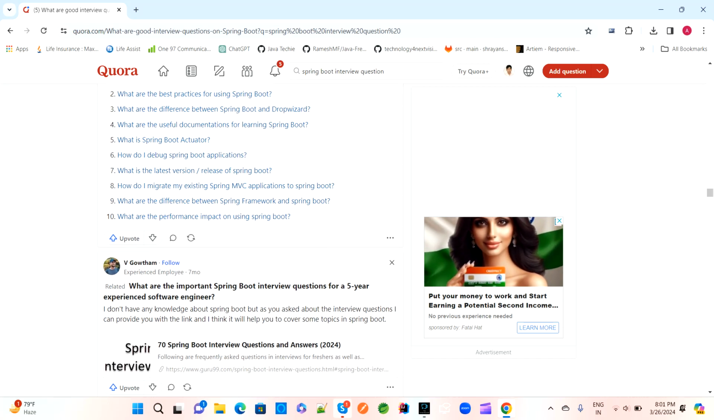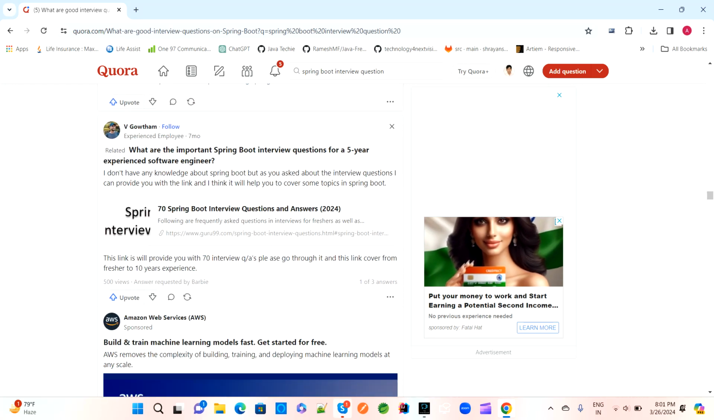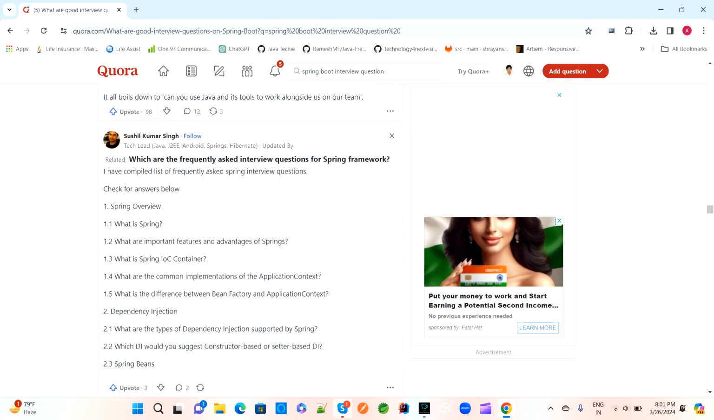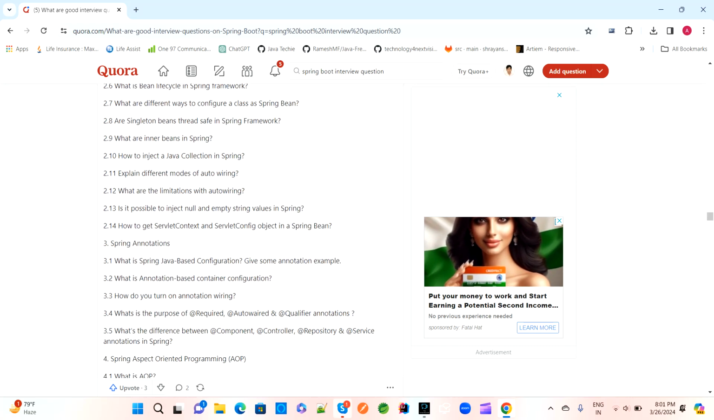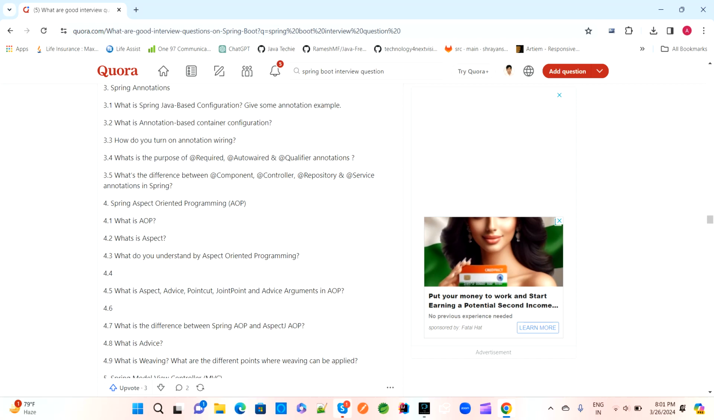What is the useful documentation for learning Spring Boot and all? So what are the impacts and all? We already discussed most of the common or important interview questions related to Spring Boot.